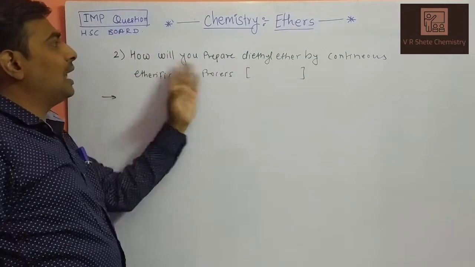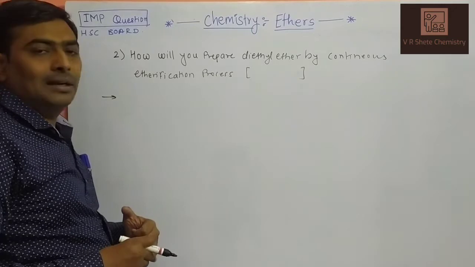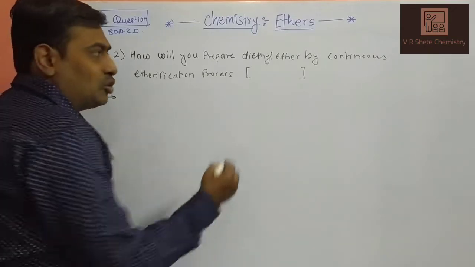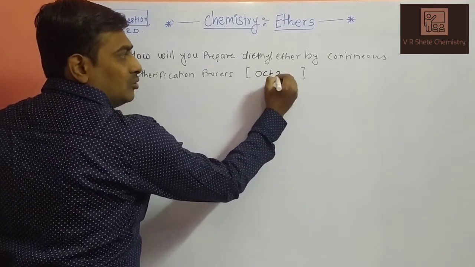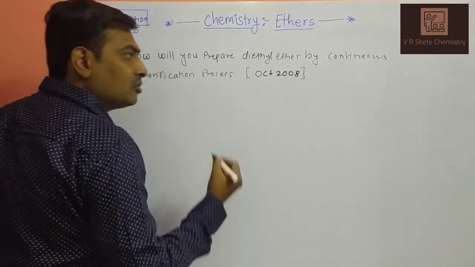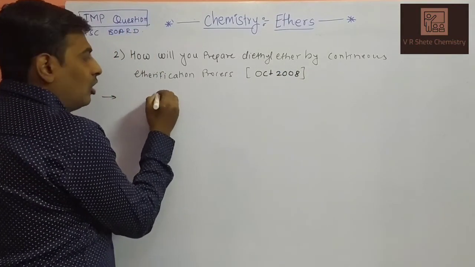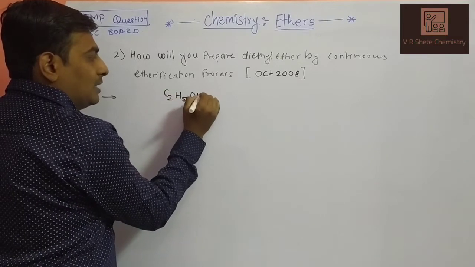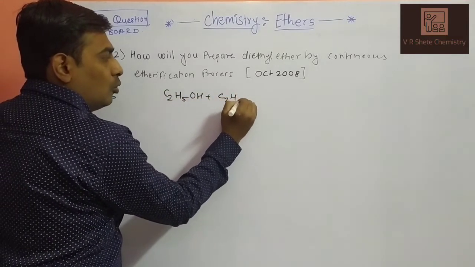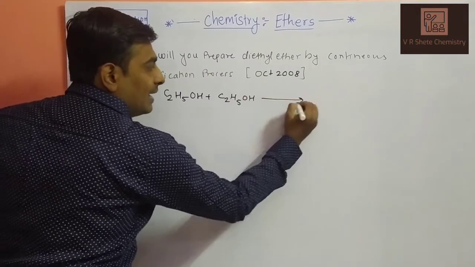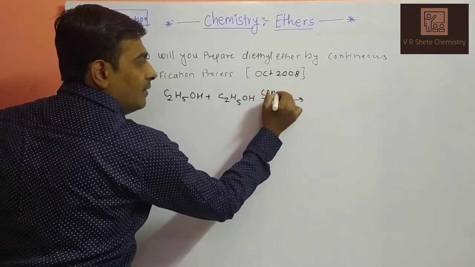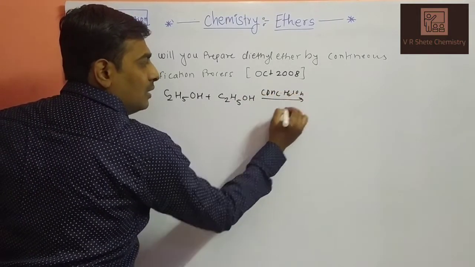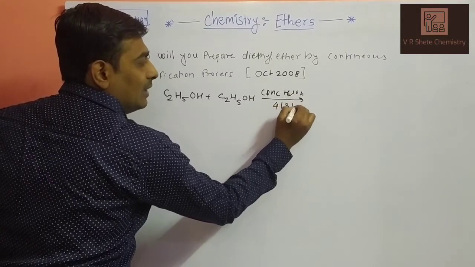Second question: how will you prepare diethyl ether by the continuous etherification process? October 2008. An equal volume of alcohol, C2H5OH plus C2H5OH, will react in the presence of concentrated H2SO4 at 413 Kelvin.